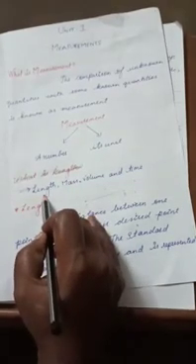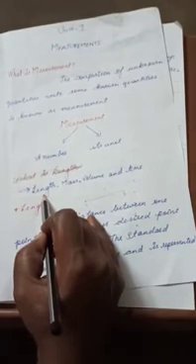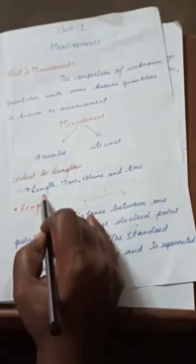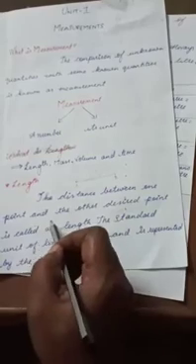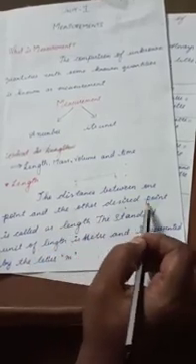Let us discuss the topic of length. First, what is length? The distance between one point and another desired point is called length.